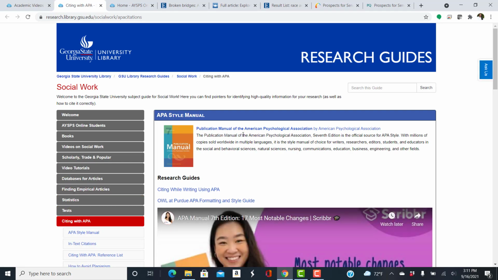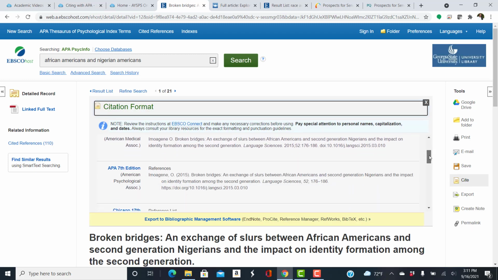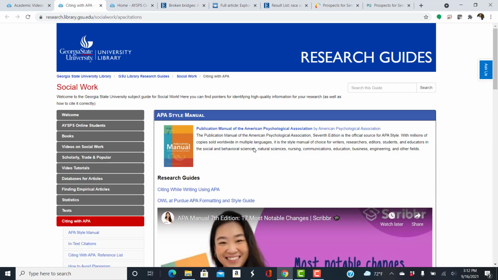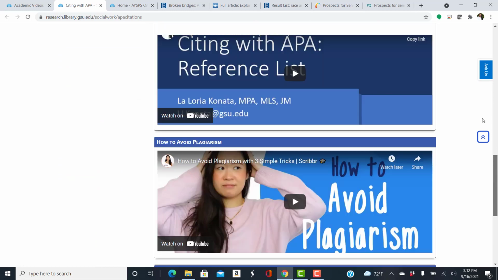APA citations. Now again, we looked at copying and pasting the citations from within the database, and also if you email it you can copy and paste there. But this gives you more info on how to do that list.